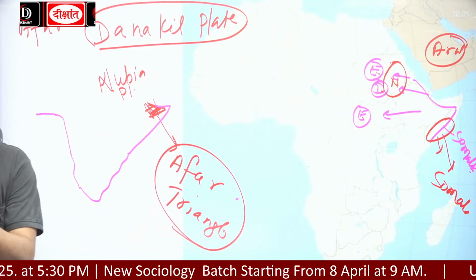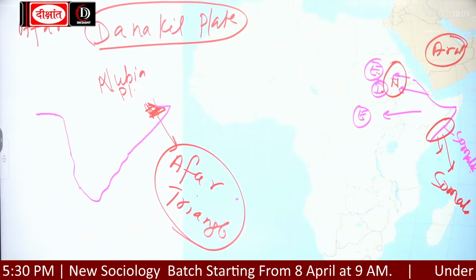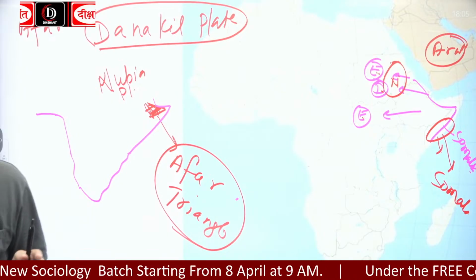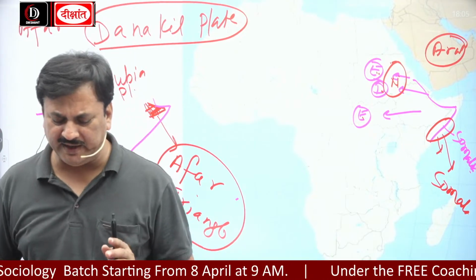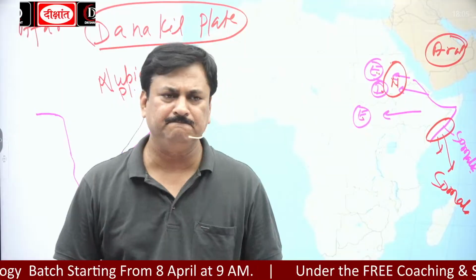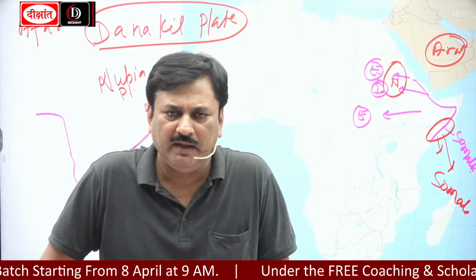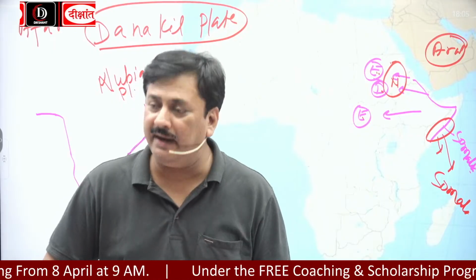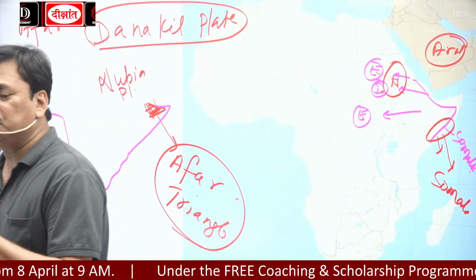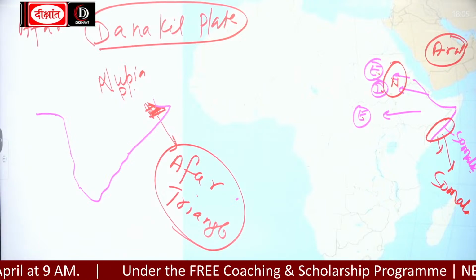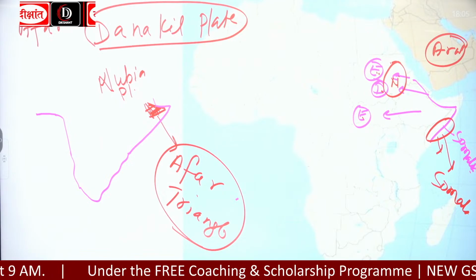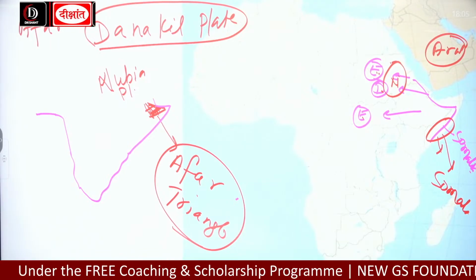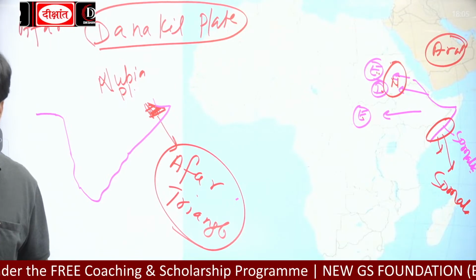And Africa is splitting from this region. Africa, क्या हो रहा है यहां से? Split कर रहा है. Africa is splitting from this region. यहां से टूट रहा है. Okay? And according to geographers and geologists, a new ocean will form after 5 to 10 million years.